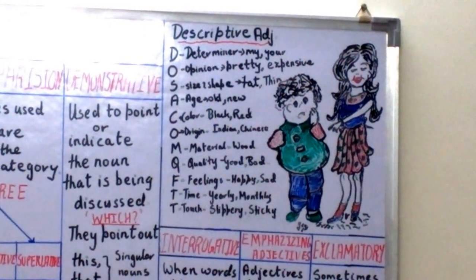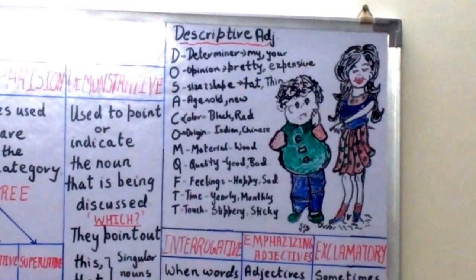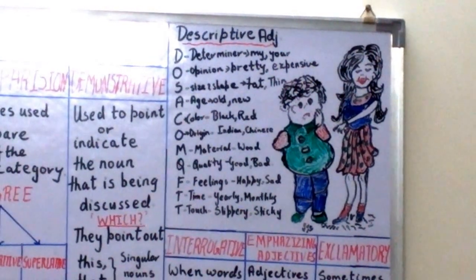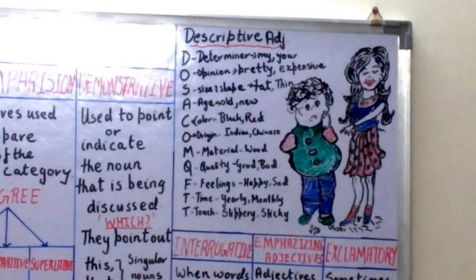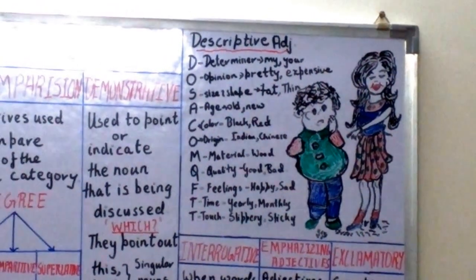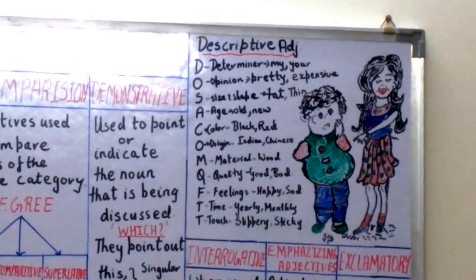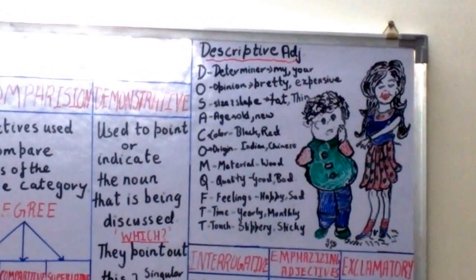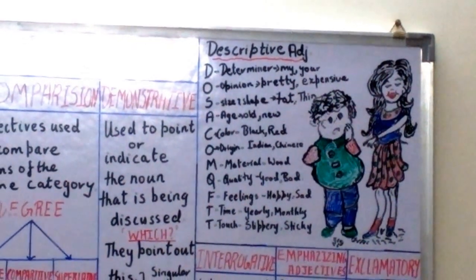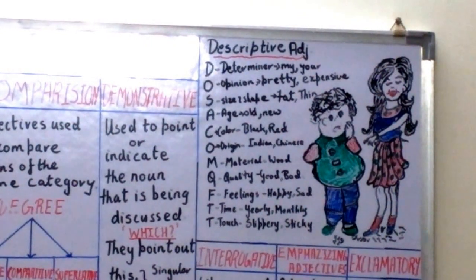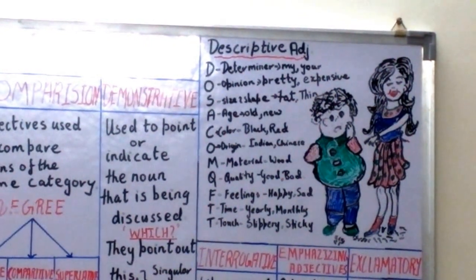C for color, for instance black and red. O for origin, like Indian, Chinese. M for material, that is I have given wood. Q is for quality, that is a good or bad quality of a person. F for feelings, that is happy, sad. T for time, for example yearly, monthly, and T for touch, as in slippery, sticky. So this is all about descriptive adjectives, which is the same as qualitative adjectives.